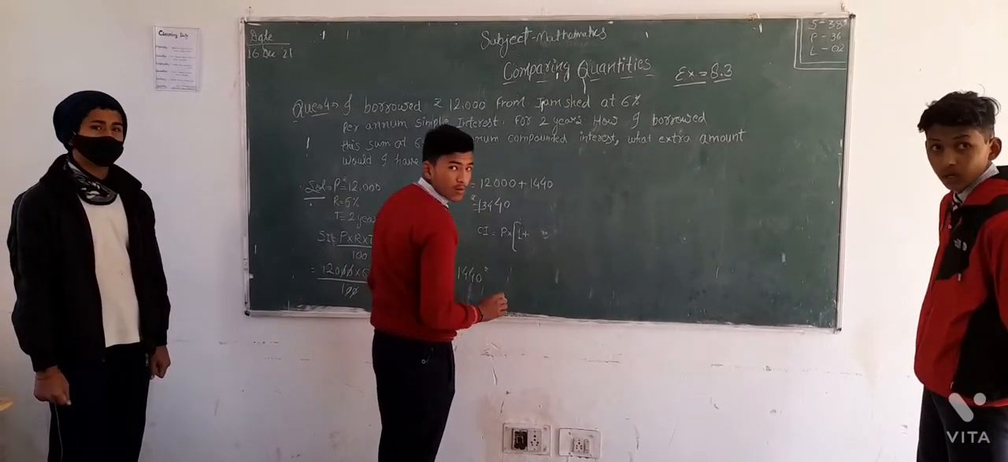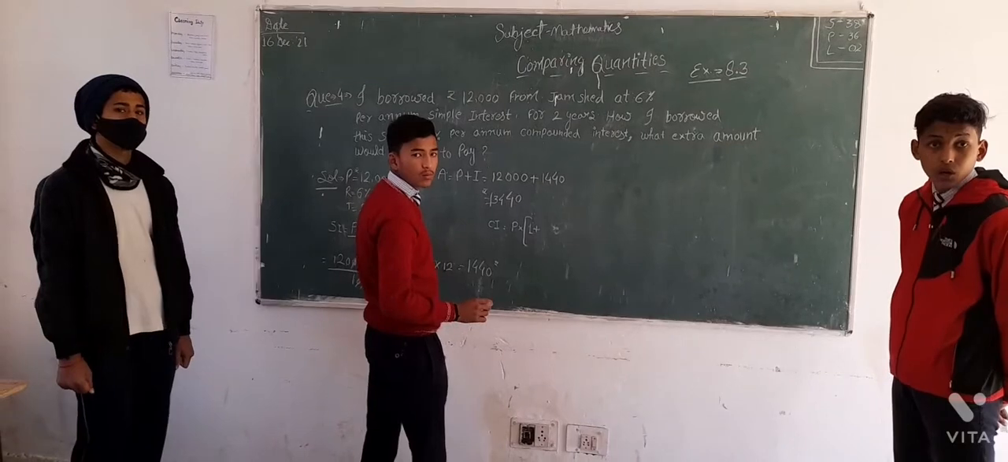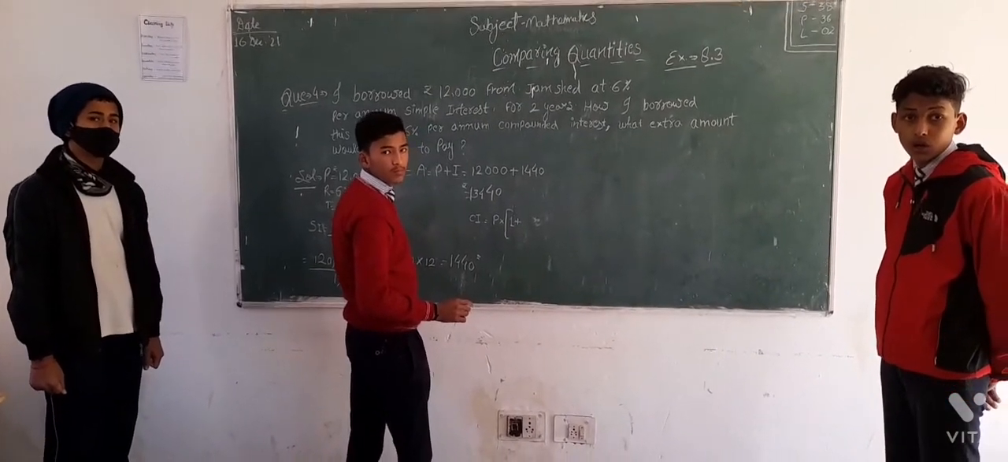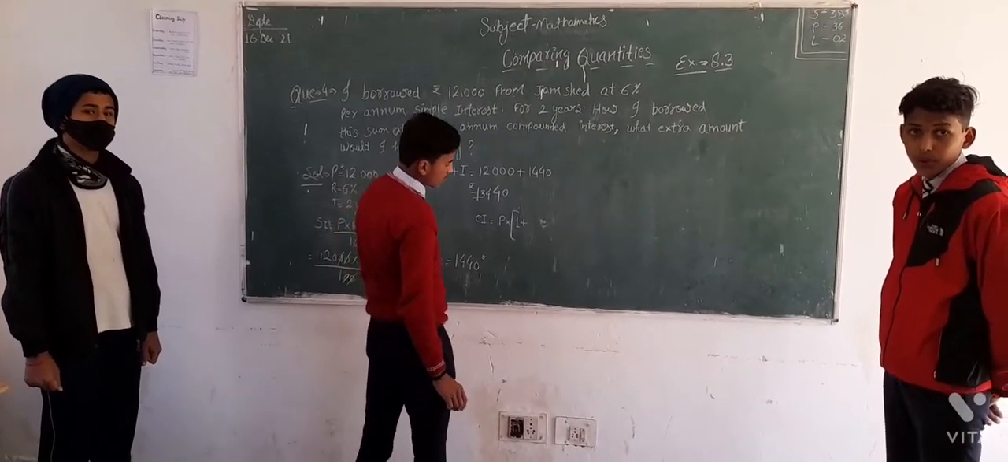Now we have to calculate the amount if the interest is calculated compounded yearly. So it should not be CI, it should be A there.